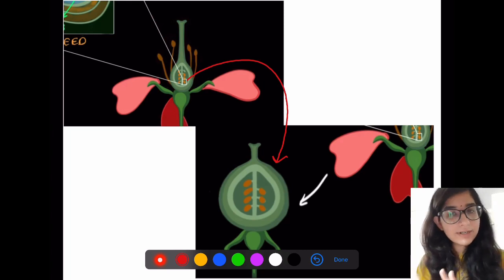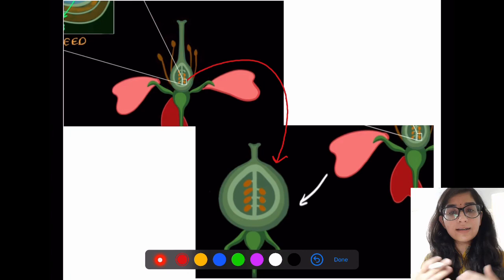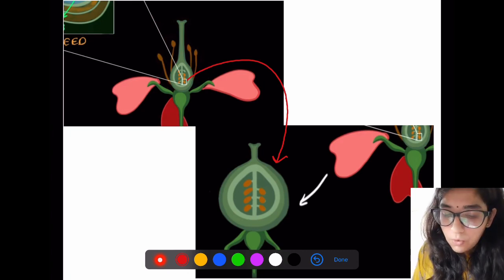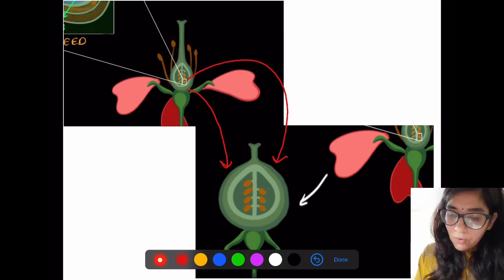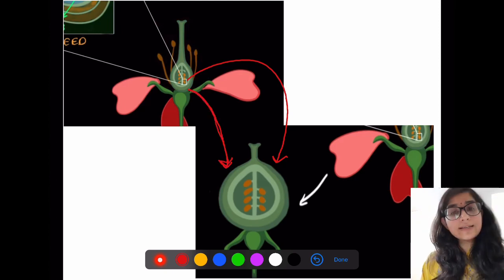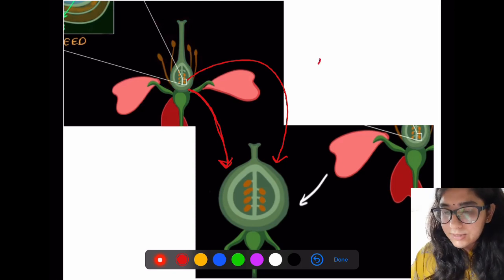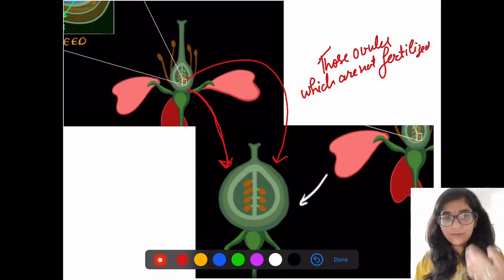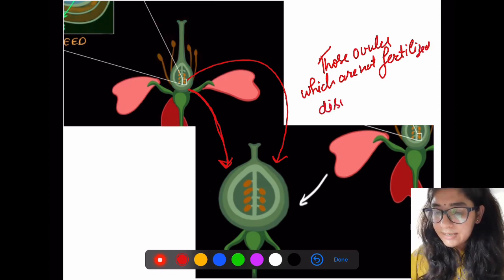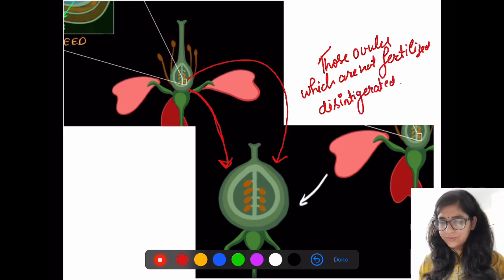Those ovules which are fertilized will start developing, and the ovary becomes bigger in size. Ovules which are not fertilized will be disintegrated. They will be removed, slowly they will get reduced, right?